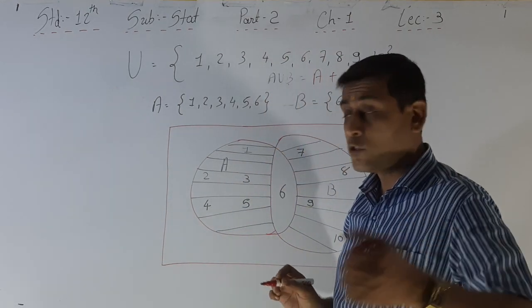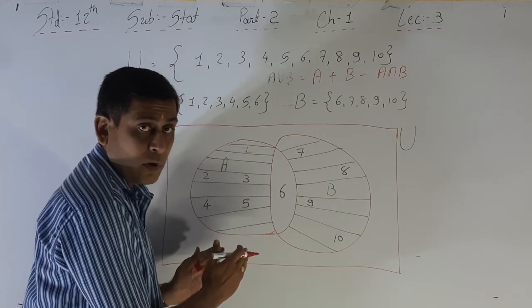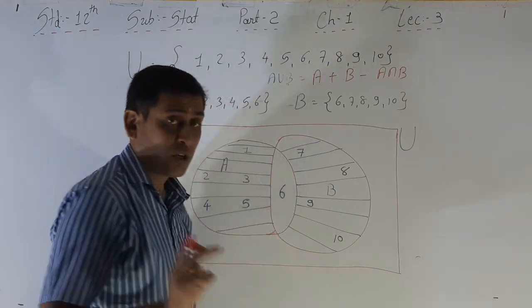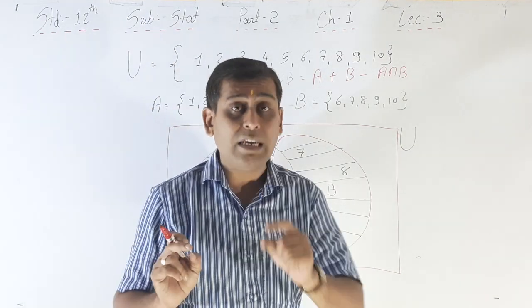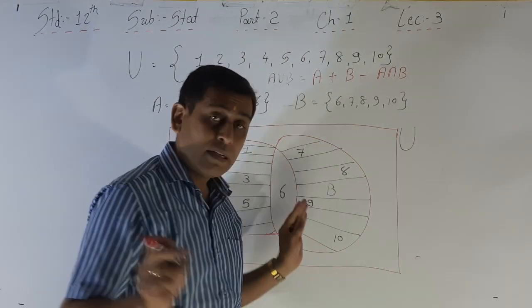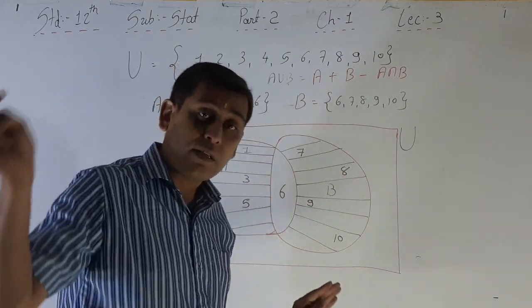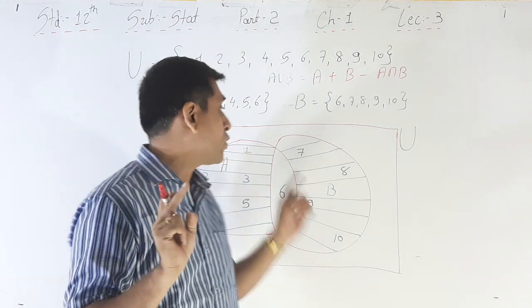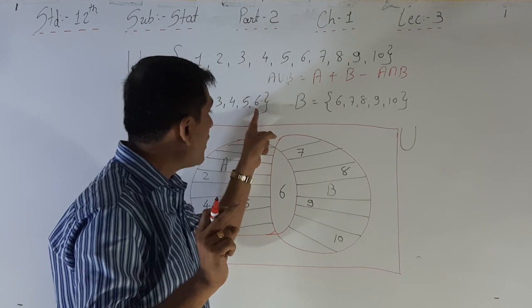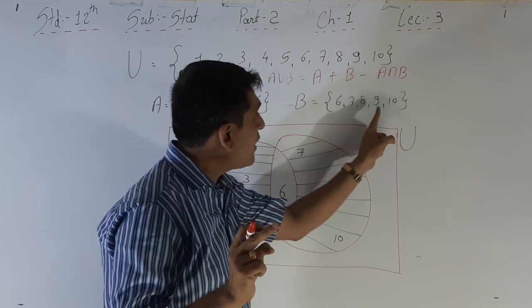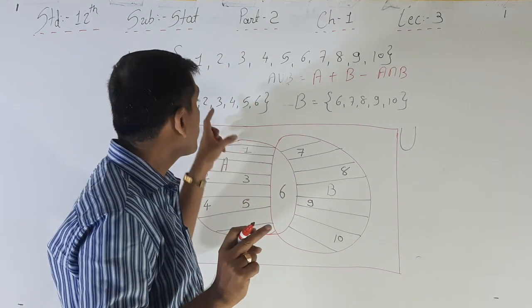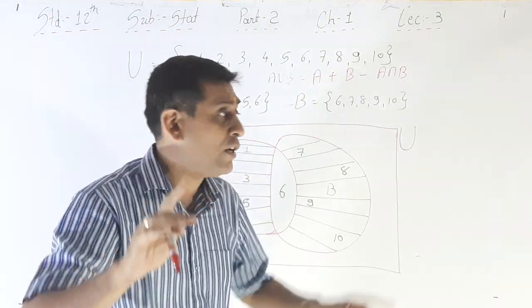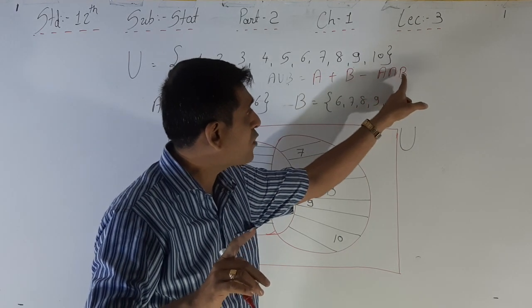Why? A means what? 1, 2, 3, 4, 5, 6. B means what? 6, 7, 8, 9, 10. Right? So here in the union, the intersection is repeated 2 times. In A 6 is there, in B 6 is there. So here the 6 is taken 2 times. 1, 2, 3, 4, 5, 6 plus 6, 7, 8, 9, 10 means what? Here 6 is repeated 2 times. So 1 time we have to deduct, that is minus A intersection B.